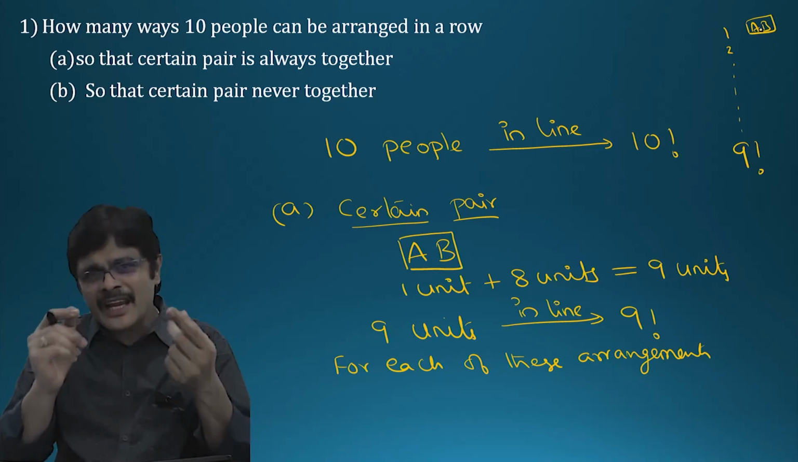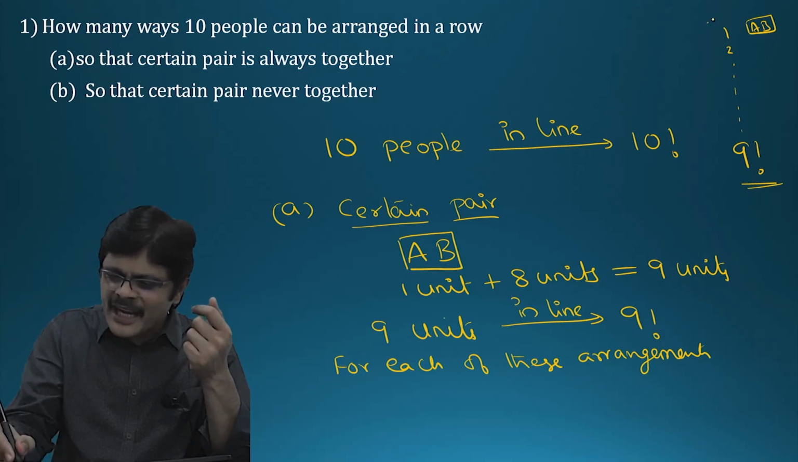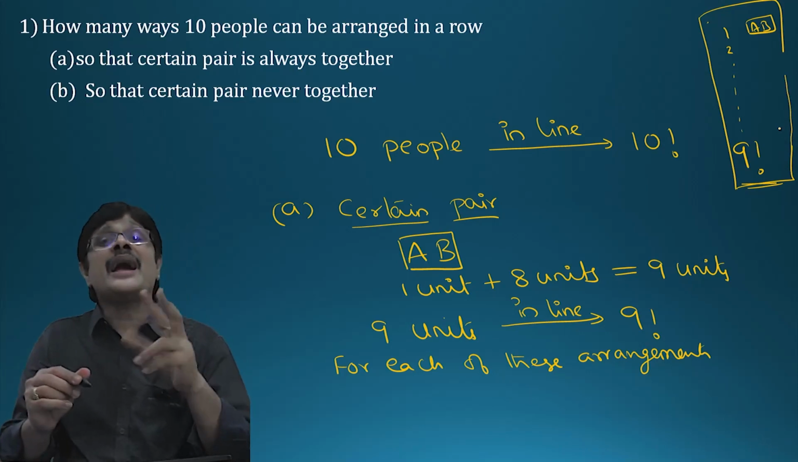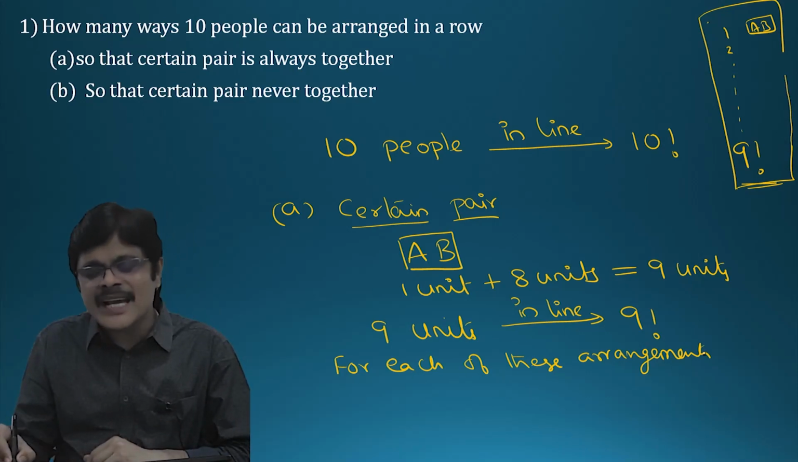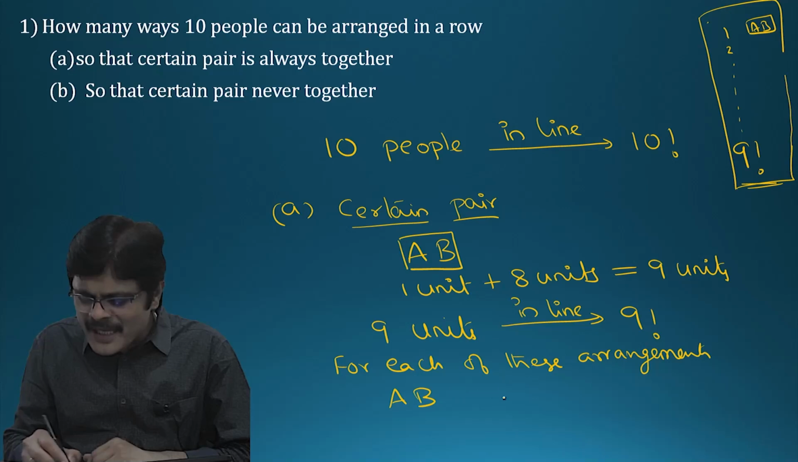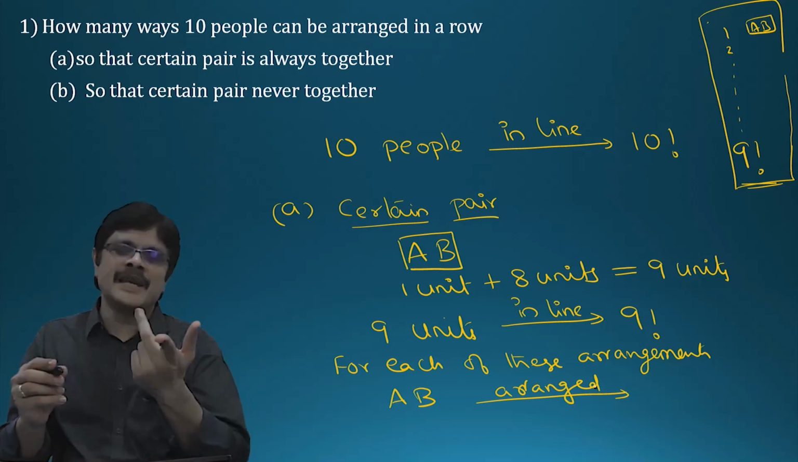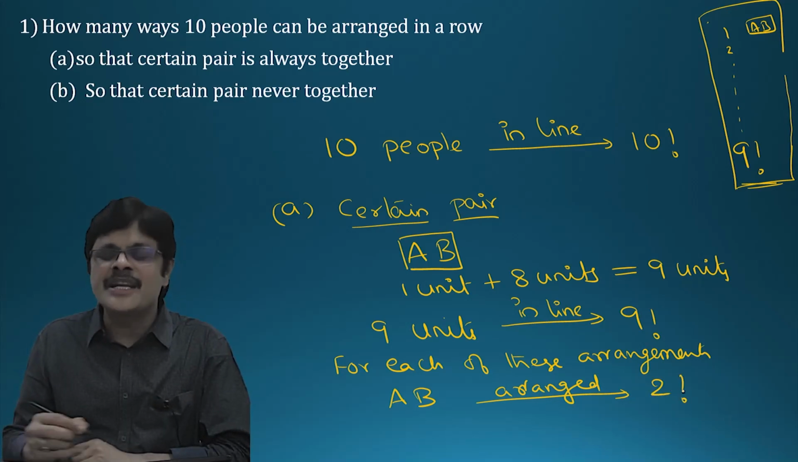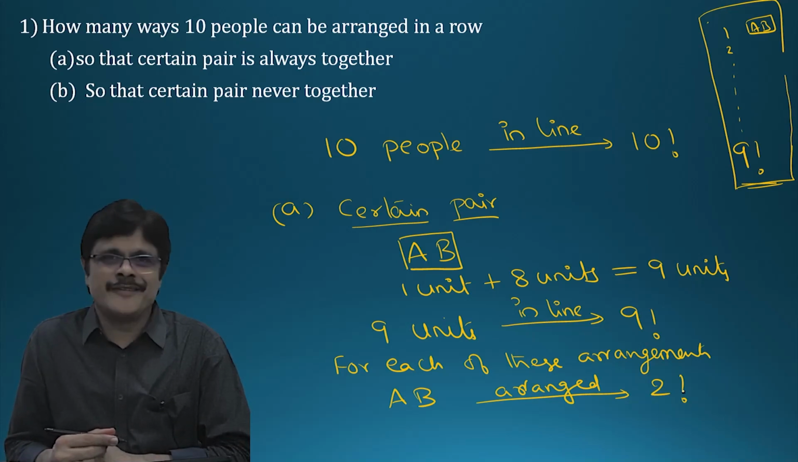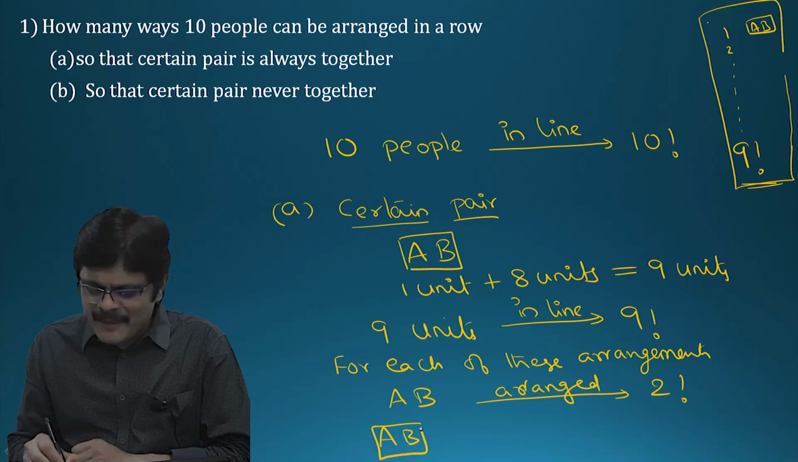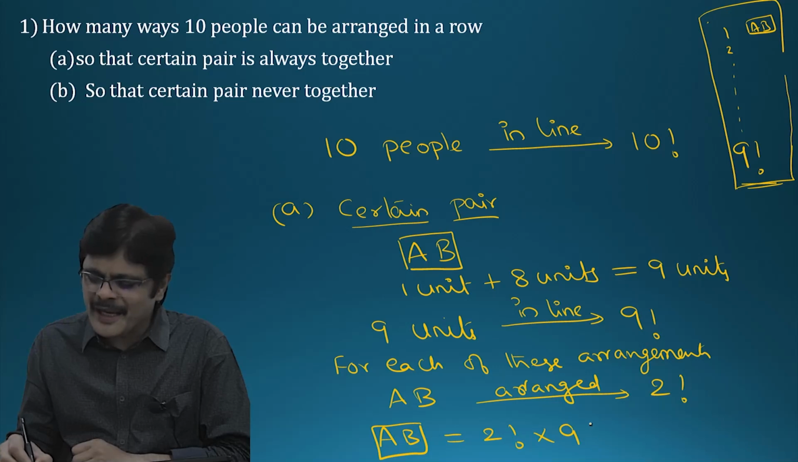So in every arrangement, we can arrange AB among themselves. That is AB, BA. For each arrangement, AB can be arranged among themselves in 2 factorial ways. So the number of ways in which AB can be arranged is equal to 2 factorial into 9 factorial.